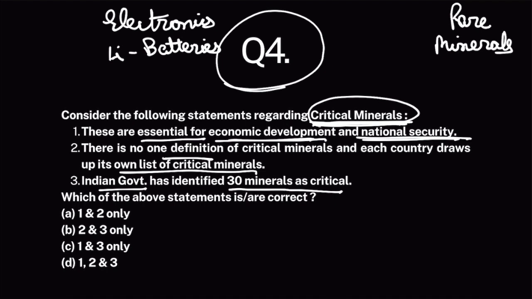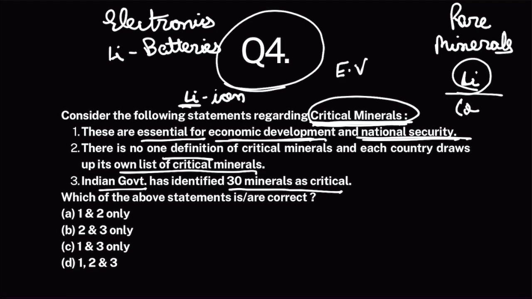Now, critical minerals are used in new technologies. So for example, lithium is a critical mineral. Why? Because the world is moving towards electric vehicles, and electric vehicles mostly run on lithium ion batteries. So for that you need lithium. So lithium becomes a critical mineral. Similarly, there is cobalt, there is tungsten, and many others. Okay. So these are essential for economic development and national security, absolutely correct.